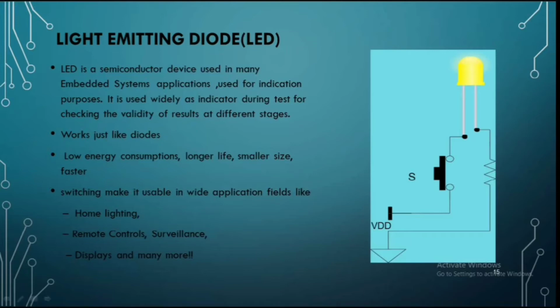As you can see, this diode always works in forward bias condition. Forward bias means the positive terminal is connected to the positive voltage and the negative is connected to the negative voltage.